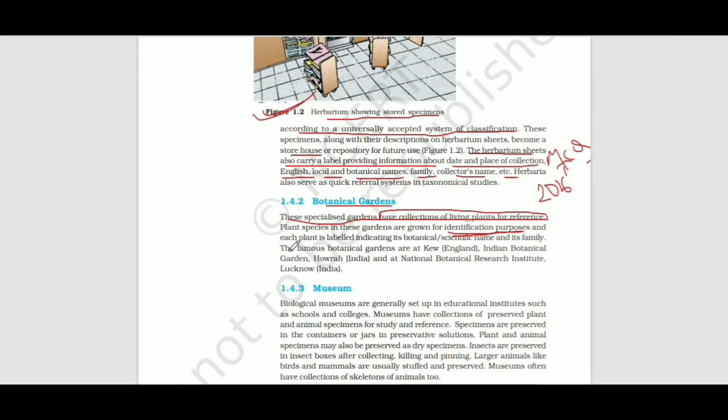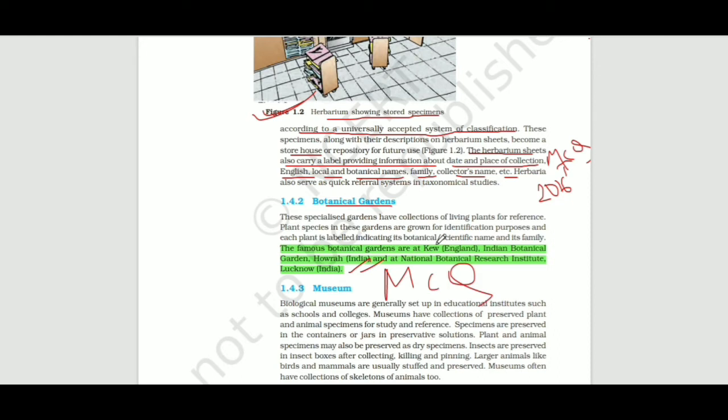The famous botanical gardens are at Kew, England; the Indian Botanical Garden, Howrah, India; and the National Botanical Research Institute, Lucknow. It is very, very important. You have to learn it. It is also an MCQ question.